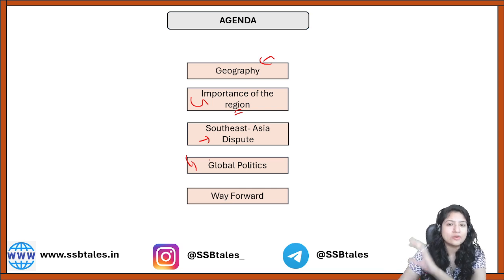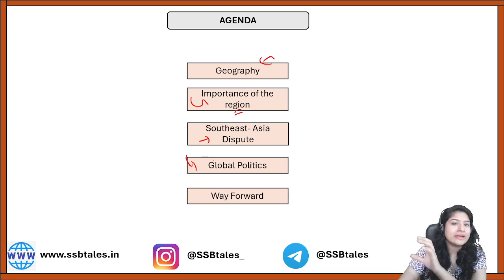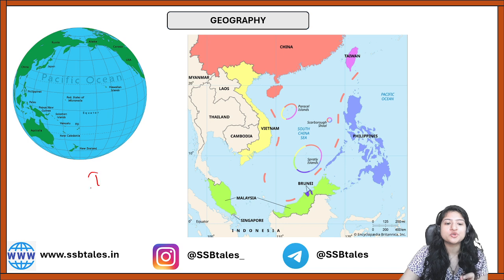So we will understand the global level importance, and because of that reason even countries such as USA and Russia keep on monitoring the activities happening in the South China Sea, and also the political progress in that region and how it is going to impact the world. We are going to understand that in the fourth segment, and ultimately we are going to look at some way forward to reduce the dispute that is currently increasing day by day.